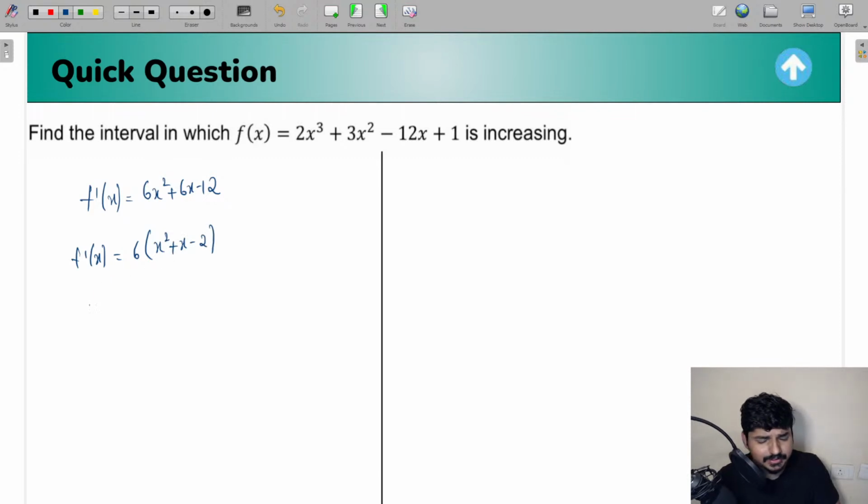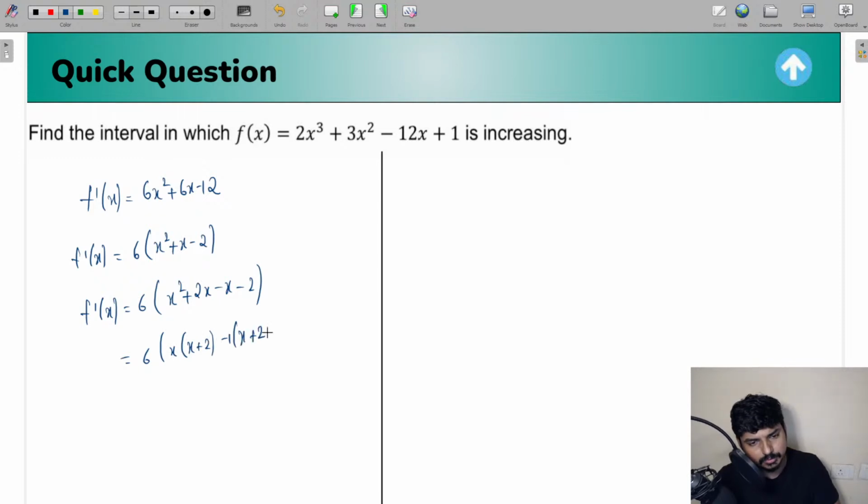Right, everyone? So can we factorize this? Yes, we can do the factorization. 6 into this can be written as x square plus 2x minus x minus 2. So this can be written as 6 into, I can take x as a common, x plus 2, minus 1 as a common, x plus 2. So basically I'm getting the factors in this case. If I factorize this quadratic equation, I'm getting the factors as x minus 1 into x plus 2. This is what you're going to get.